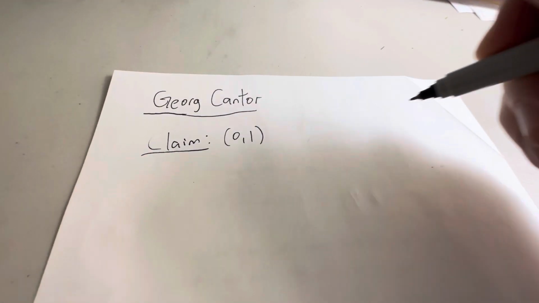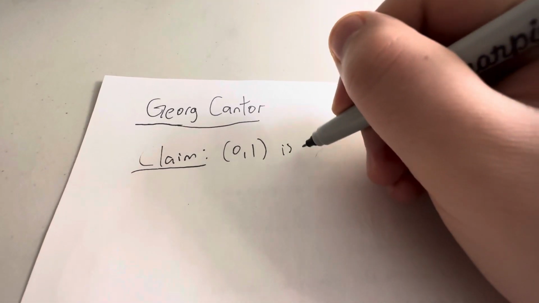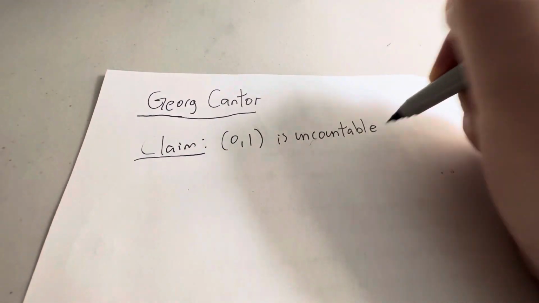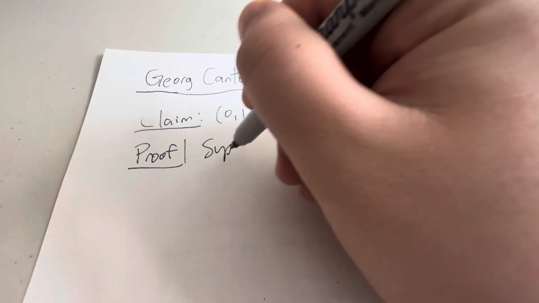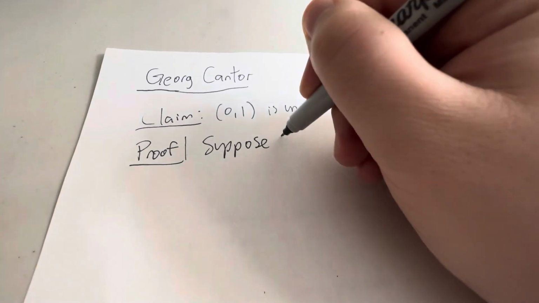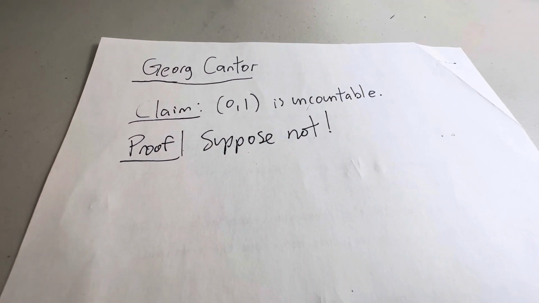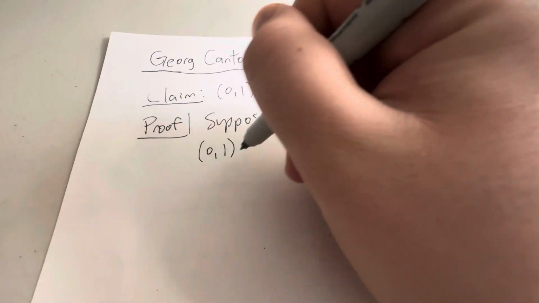The interval from 0 to 1 is uncountable. Proof. Suppose not. What does that mean, suppose not? It means that I can enumerate the elements.